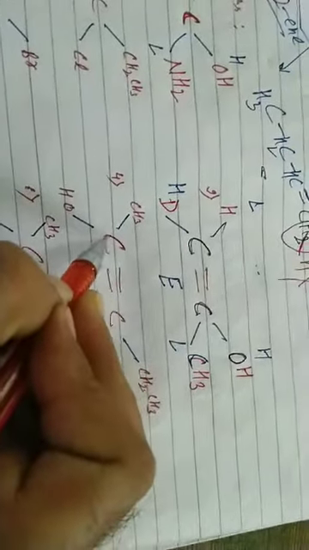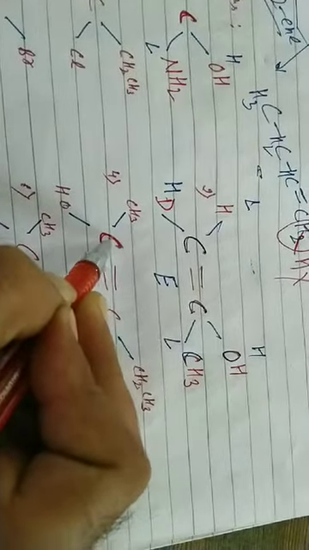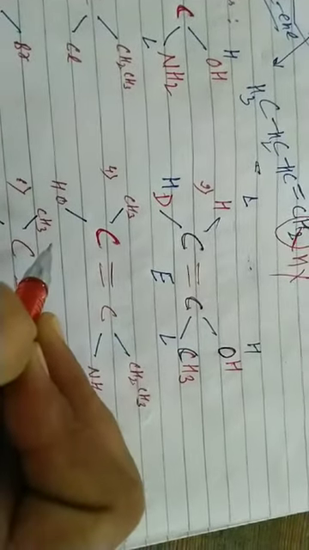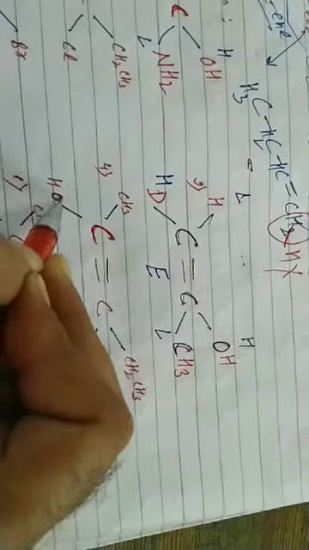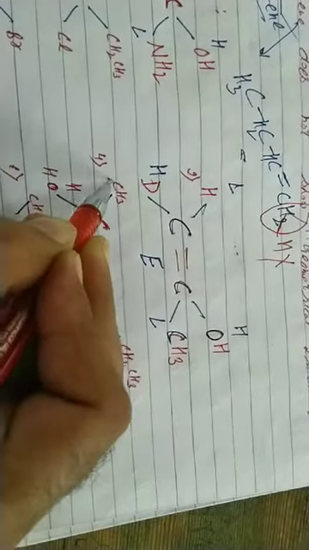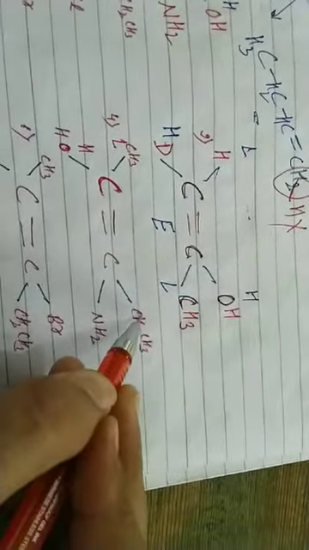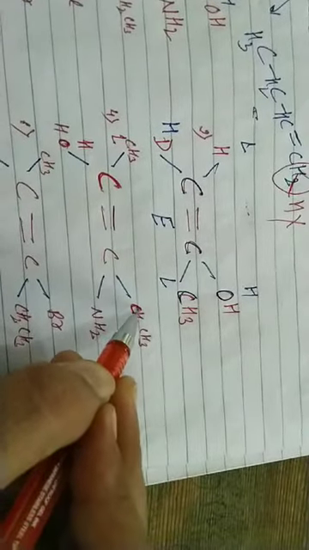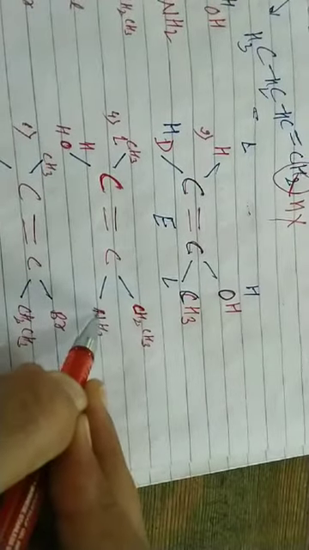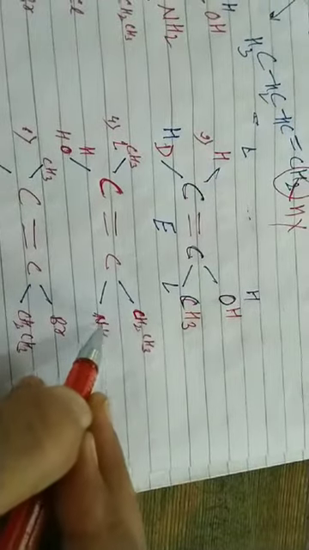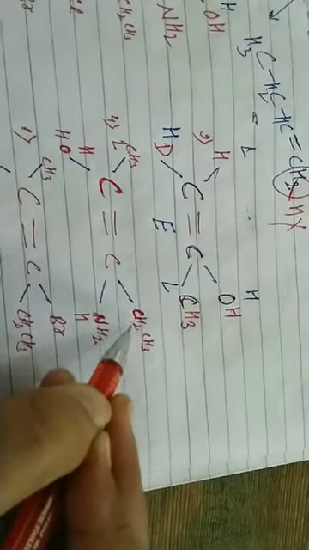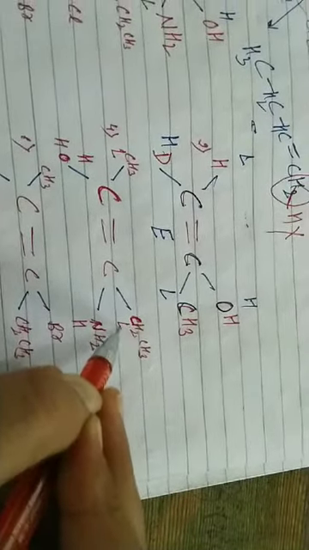Please come here. Mention priority order on the unsaturated carbon on the left: oxygen has higher priority than carbon. Friends, in this case CH2CH3 is linked with carbon. In this case the link is with nitrogen. Which has higher atomic number? Nitrogen. It gets higher priority, carbon gets lower. Lower lower, higher higher. It is your cis form, that is your Z notation. Please do these three examples in the same way.